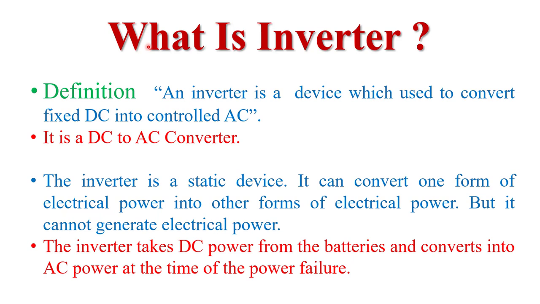Now first I discuss what is inverter. So inverter is basically an electrical device which is used to convert fixed DC into controllable AC power. Or we can say that inverter is basically a DC to AC converter. DC means direct current and AC means alternating current. So we can say that inverter is a device that converts fixed DC into controllable AC. What do you mean by controllable here? Controllable means